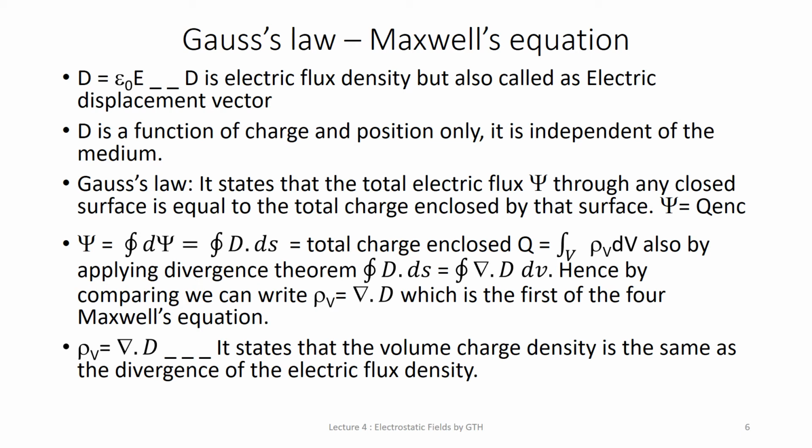In this slide we have defined D as a function of charge and position. It is also called the displacement vector. We have defined Gauss law, and using Gauss law we have derived the equation rho v is equal to divergence of D, which is written as del dot D. So it states that the volume charge density is the same as the divergence of the electric flux density.